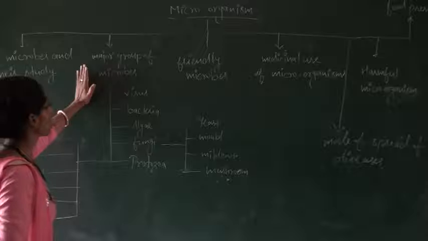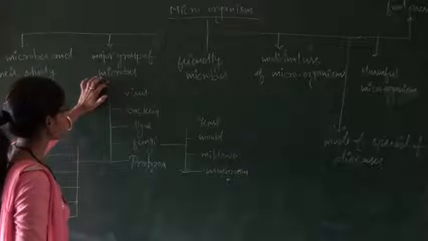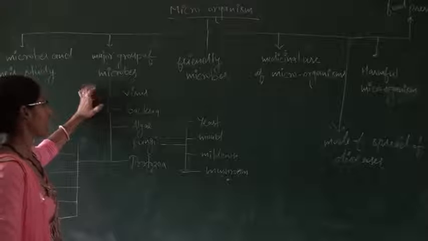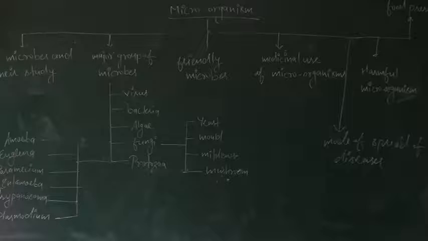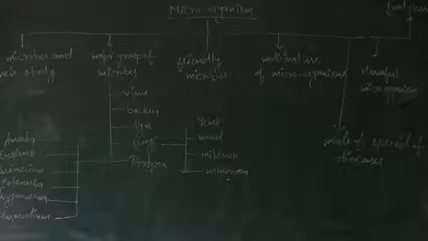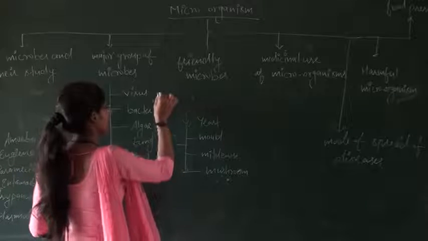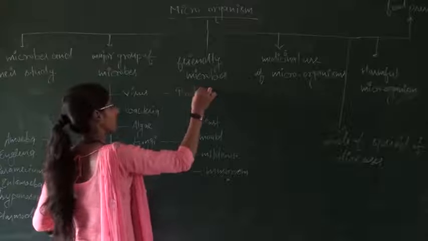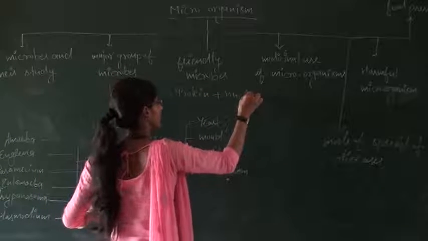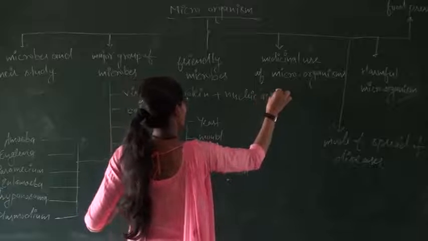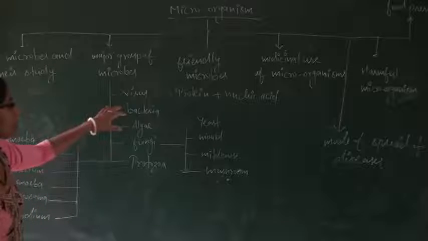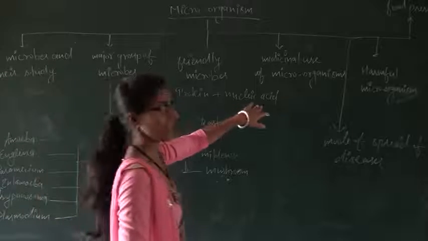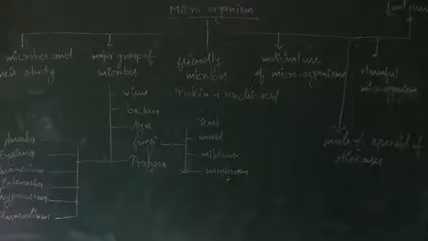Now we will discuss in detail these major groups of microbes. First is the virus. What is a virus? A virus is a small particle composed of two parts, that is protein and nucleic acid. A virus is composed of small substance which is composed of protein and nucleic acids.